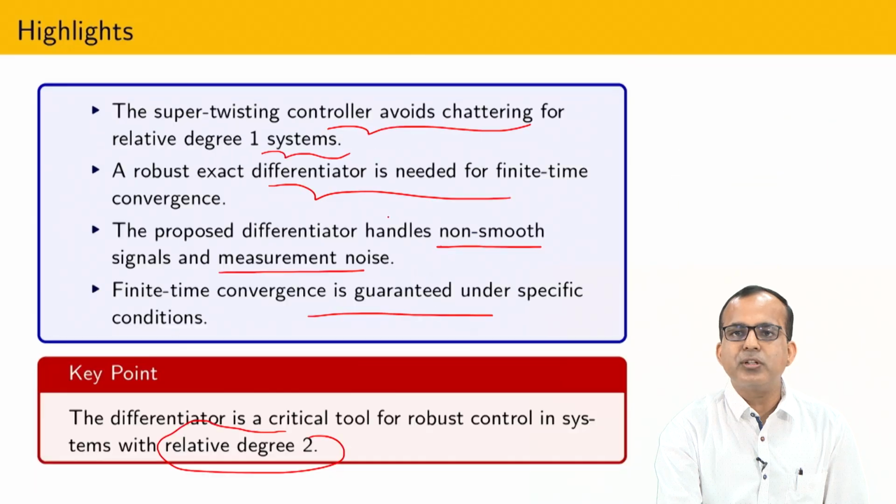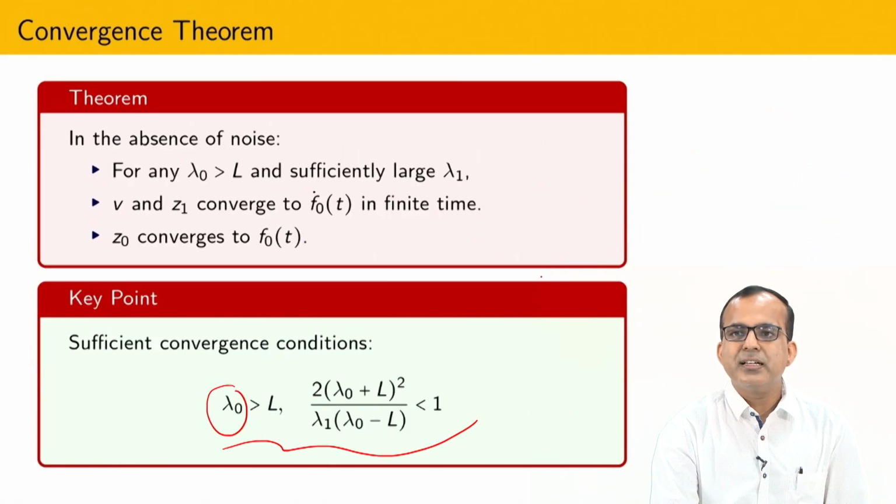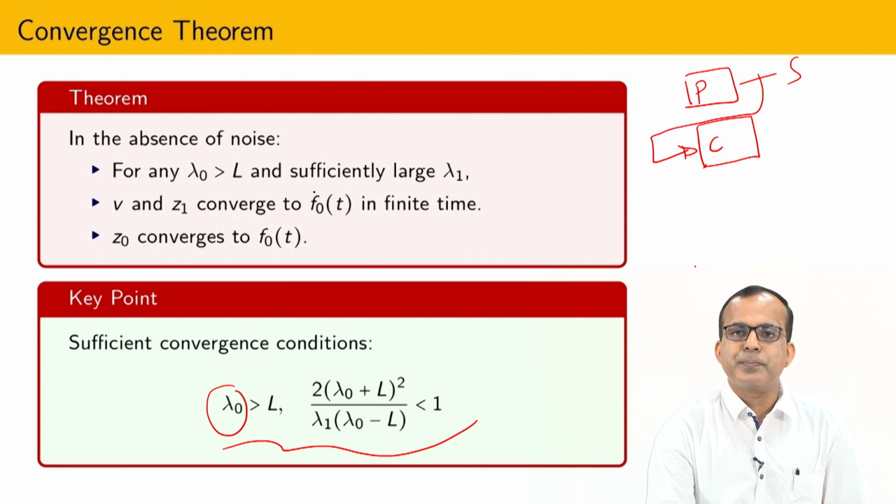Why am I telling you about this? In the original differentiator, suppose this is the computer system and this is your plant. Whatever sensor information comes here, directly you keep inside the differentiator.